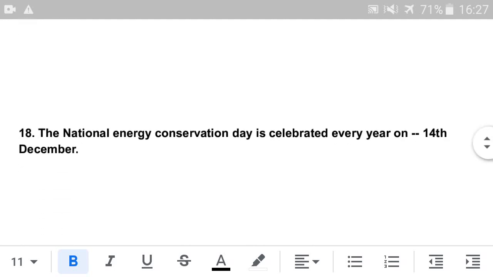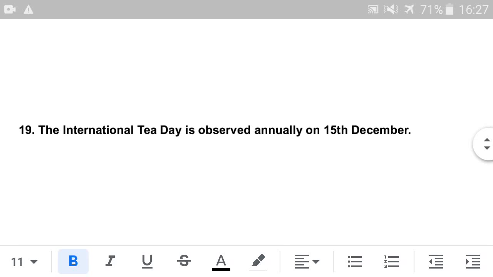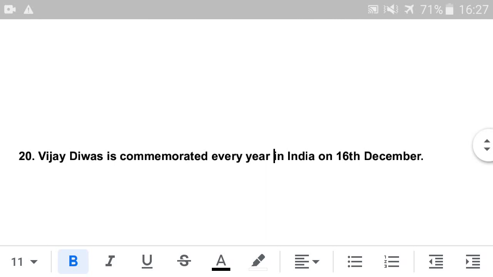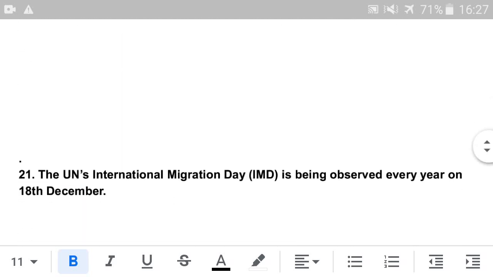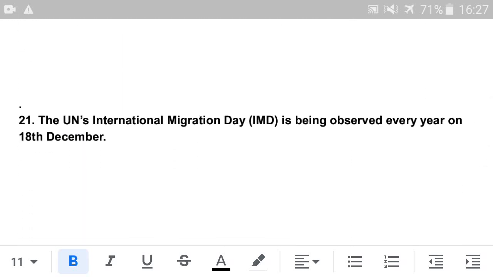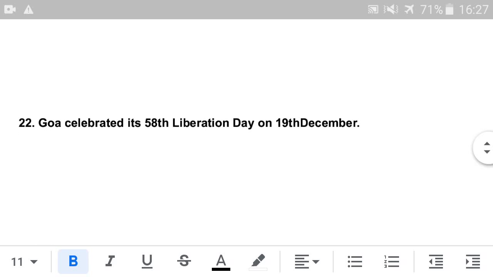Next is the National Energy Conservation Day, celebrated every year on 14th December. Next is the International Tea Day, observed annually on 15th December. Next is Vijay Diwas, commemorated every year in India on 16th December. Next is the United Nations International Migrants Day, observed every year on 18th December. Next, Goa celebrated its 58th Liberation Day on 19th December.